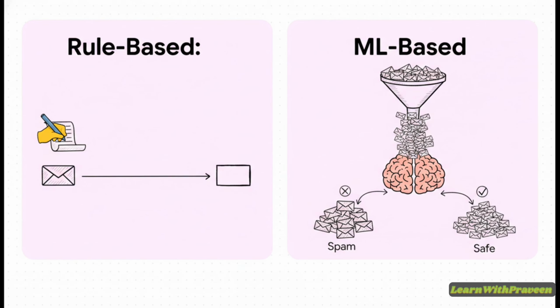This spam filter example shows the difference perfectly. The old way was what we call rule-based. You'd literally write a rule. If an email says free money, it's spam. But the machine learning way is totally different. You show the computer millions of emails, some spam, some not, and it just learns. It learns what spam looks like. It's so much more powerful.